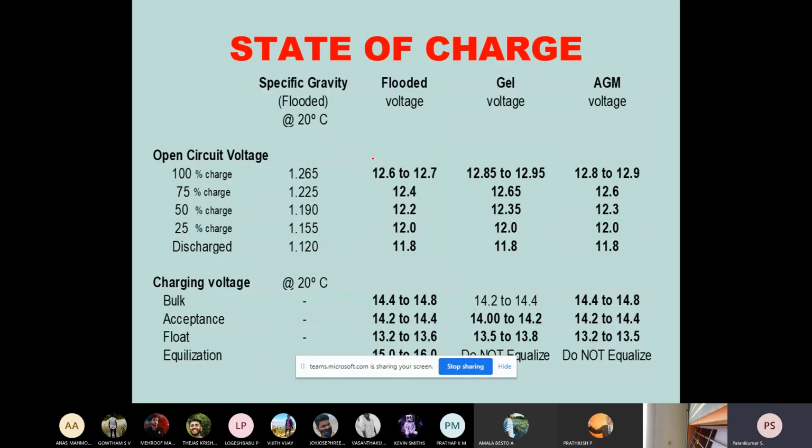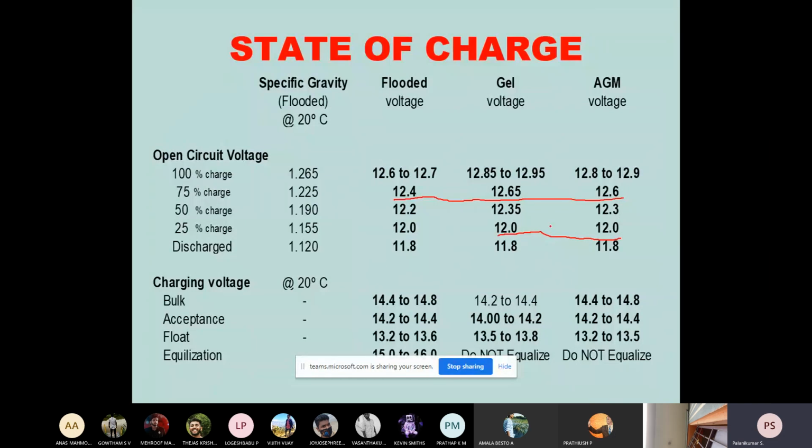If you see the difference at the 75 percentage of charge, the flooded voltage is 12.4, whereas gel is 12.65 and AGM is giving 12.6. Even at the 25 percentage, gel will be giving 12 volts and AGM is also 12.